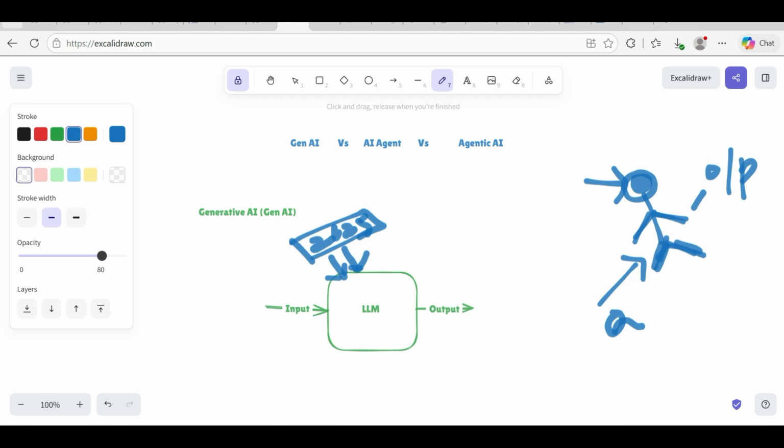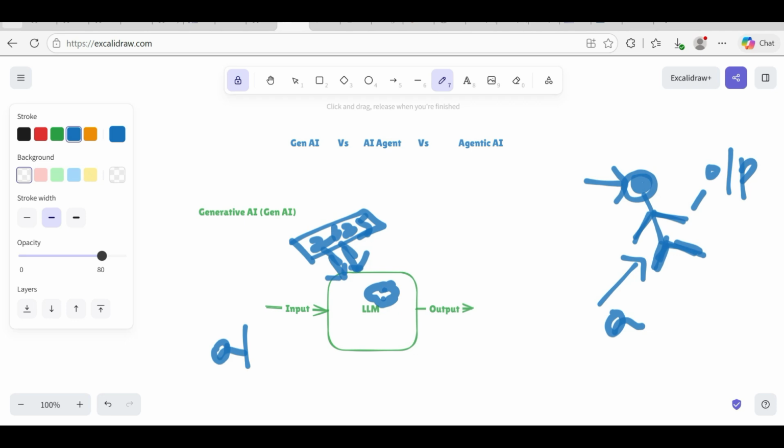If we ask any question, it will take that question, go and search the relevant data from whatever data you fed, correct? It will process your question, and after that it will generate the output.